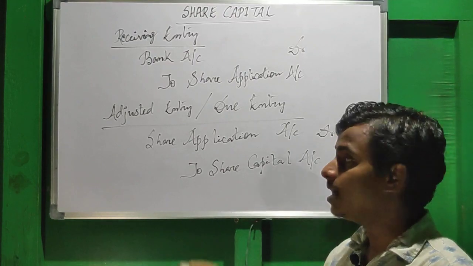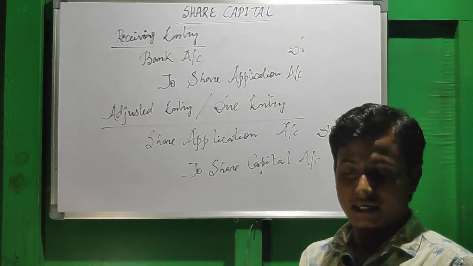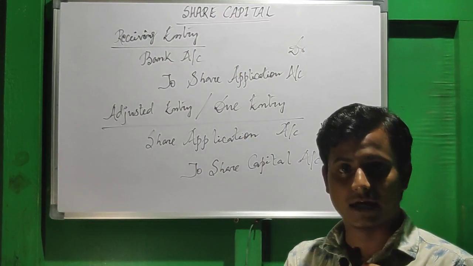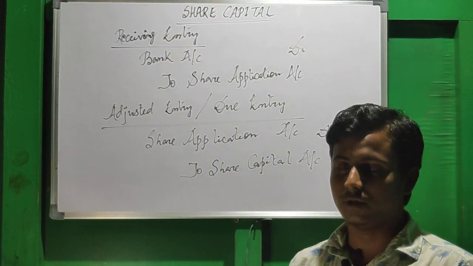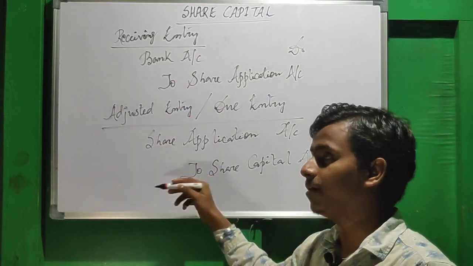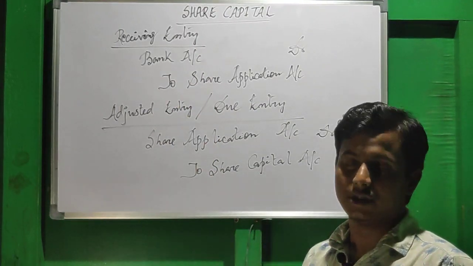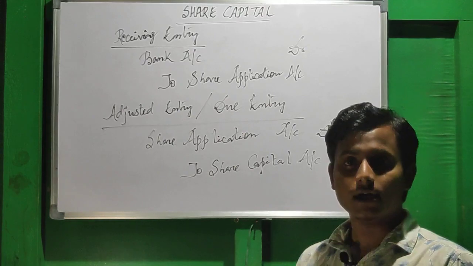And you see these entries are being made on behalf of the company. Suppose I am an accountant of the company, so I will be maintaining them like that, not on behalf of the shareholder. Please remember, these are the journal entries made on behalf of the company.